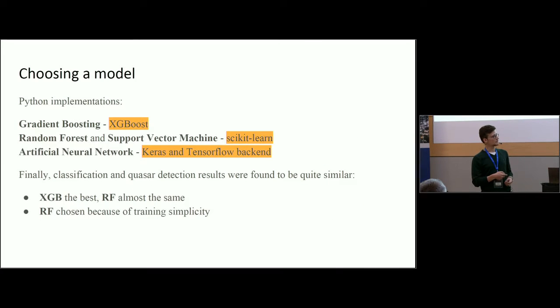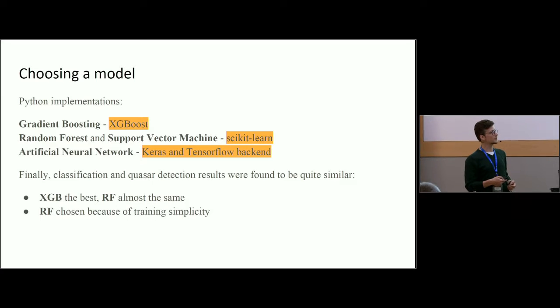Now for models, we tested several of the most commonly used models: gradient boosting from the XGBoost library, random forest and SVMs from scikit-learn, and also neural networks built with Keras and TensorFlow. And the changes in results were not so big, and we also talk about the KNNs for photometric redshifts.